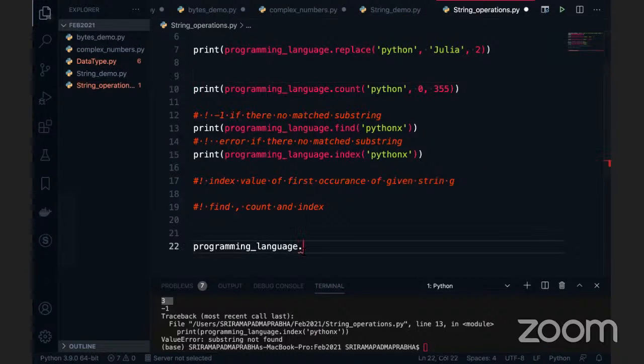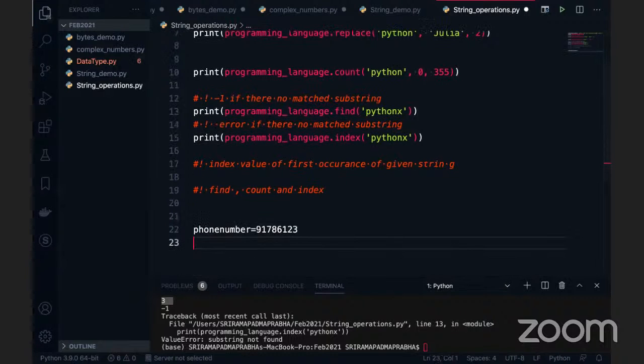For example, let me take one real-time scenario. You have a phone number, you are taking a phone number from the user, so you can say that the phone number is equal to, and on the number side, generally we take numbers, so we can take this 91 and 786 and 123, something like this, we can define it, right? So these are the 1 2 3 4 5 6 7. Okay, I'm giving less than 10 length. So the phone number should not be less than 10 characters. Am I correct, guys? It should not be less than 10 characters. I want to validate this phone number from the user standpoint.